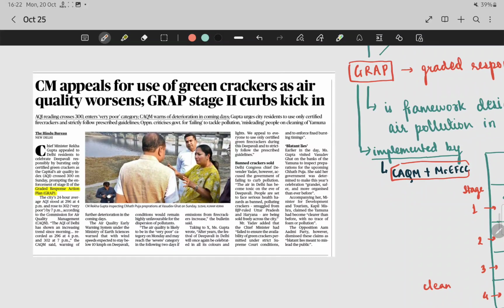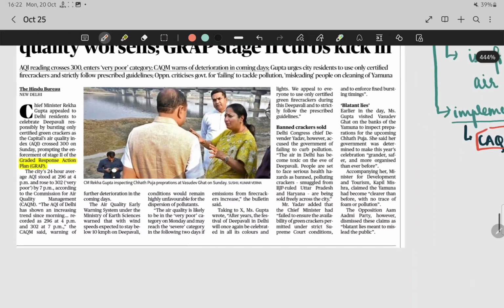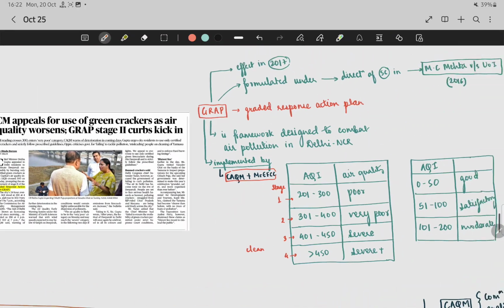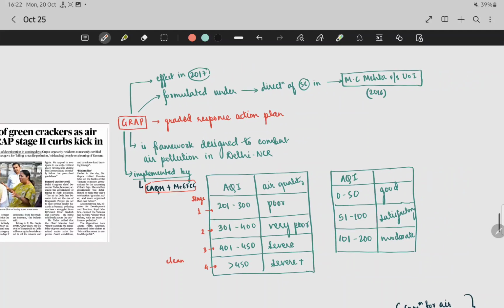CM appeals for use of green crackers as air quality worsens. GRAP Stage 2 curbs kicked in. What is this GRAP of Delhi? It is the Graded Response Action Plan. It was formulated under the direction of the Supreme Court in the MC Mehta versus Union of India case in 2016, but it came into effect in 2017.